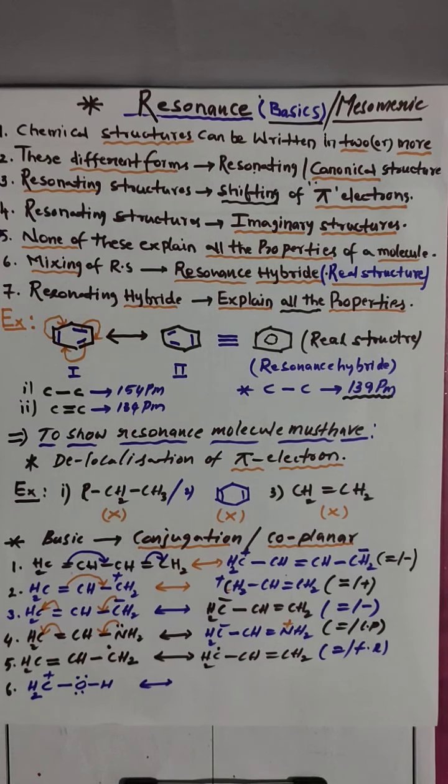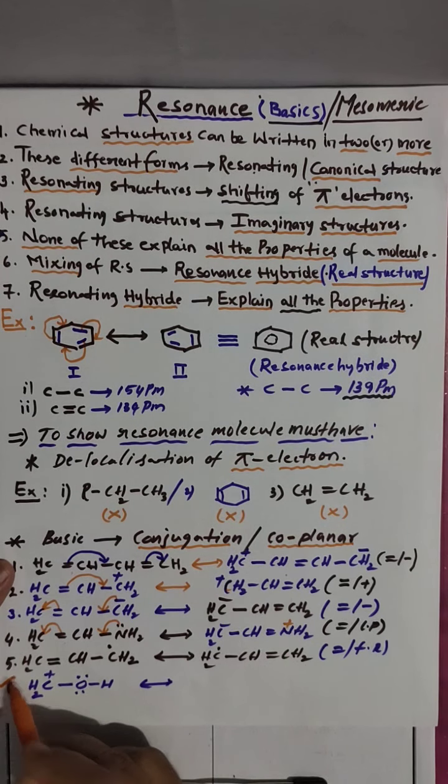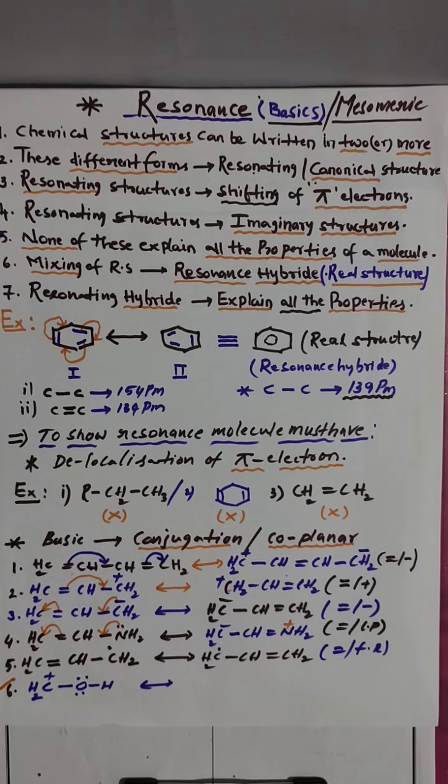Pi electrons are not there, but it still shows resonance. This is very important for competitive exams. Without pi electrons also we can show resonance.